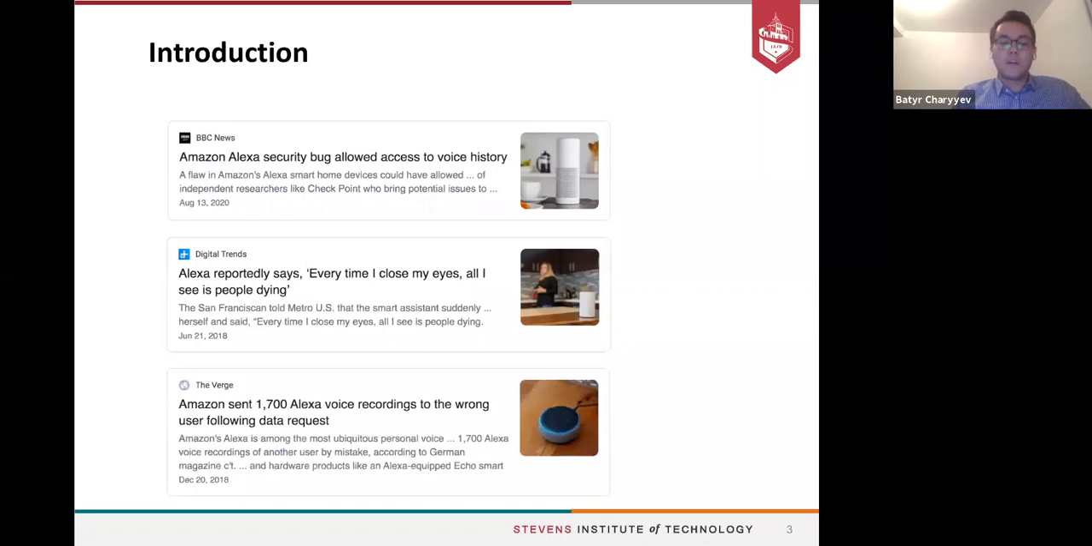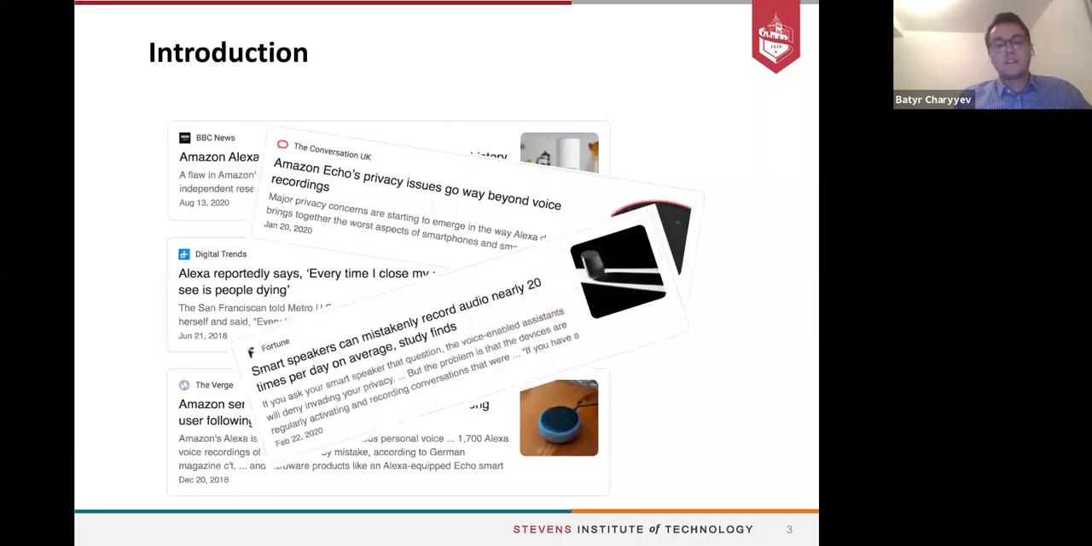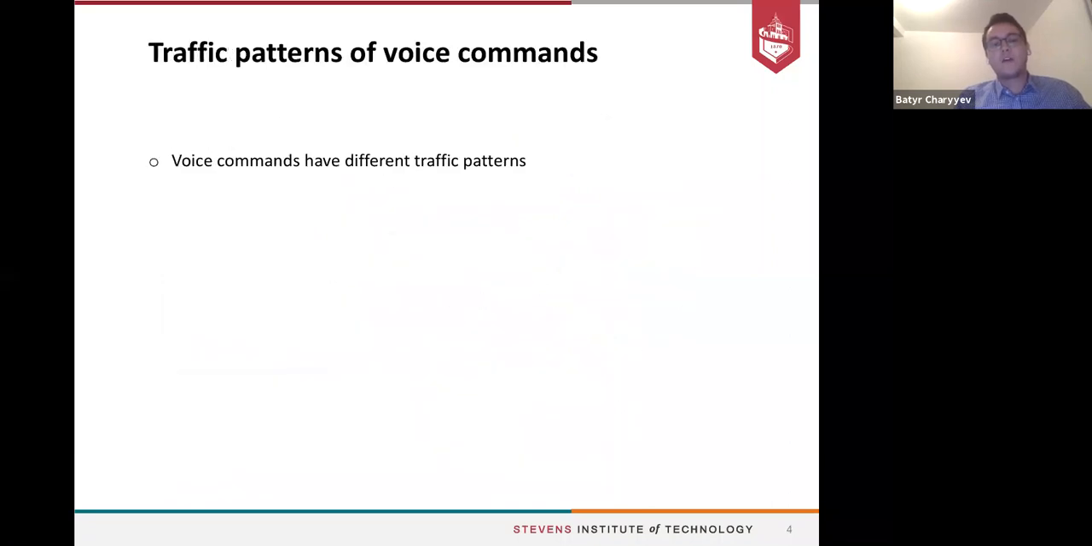Another example might be a couple from Germany. They received the voice recordings of another smart home speaker user, which contained private information like where they live and their private conversations. So this list can be further extended, and in this study we are focusing on fingerprinting the voice commands